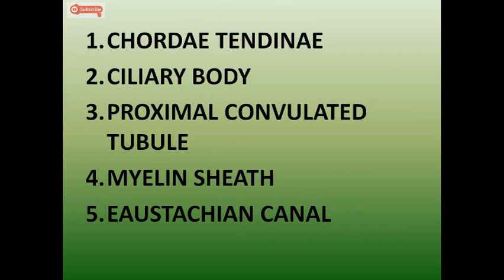Okay, we have the next set right now. First is chordae tendineae, second ciliary body, third is proximal convoluted tubule, fourth is myelin sheath, and the fifth is eustachian canal. See, chordae tendineae, obviously heart. Ciliary body, guess it. Proximal convoluted tubule won't be a problem because we just discussed something related to this in the previous set of questions. Myelin sheath, eustachian canal.